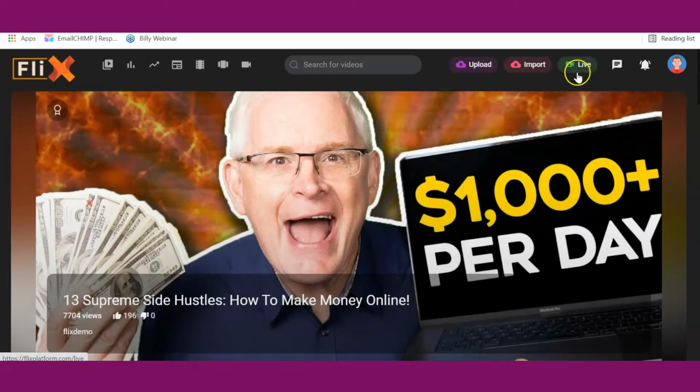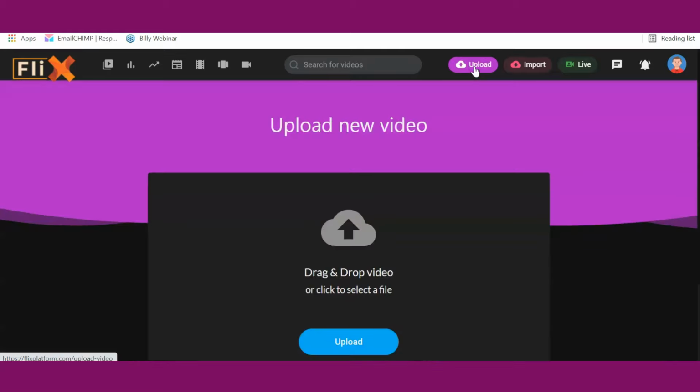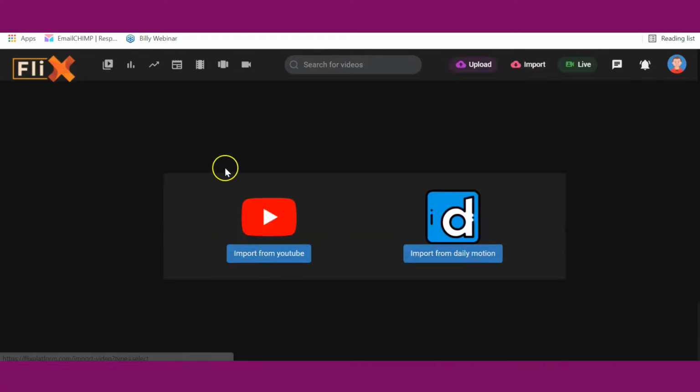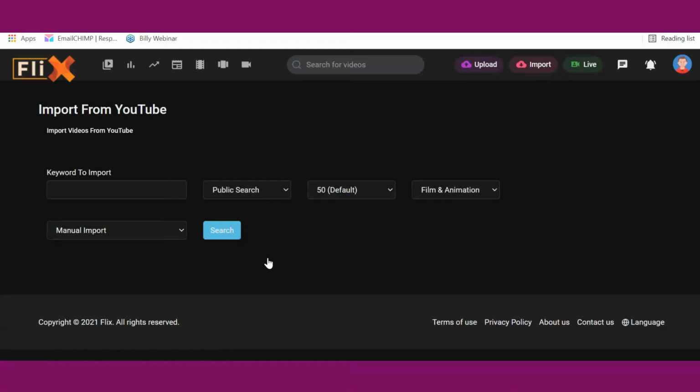So there are 3 different ways in which you can upload video. You can click on the normal manual upload button, which means if you have the video on your system, you can just drag and drop the video here and upload. But we are going to make use of this Flix viral video finder. So you click on the import button. Once you click on the import button, you have access to import videos from 2 big platforms, which is YouTube and Dailymotion. So you click on import from YouTube, for example, then it brings you to this page.